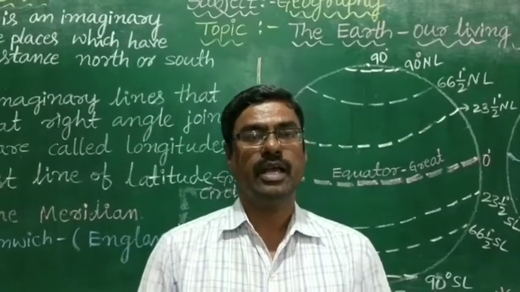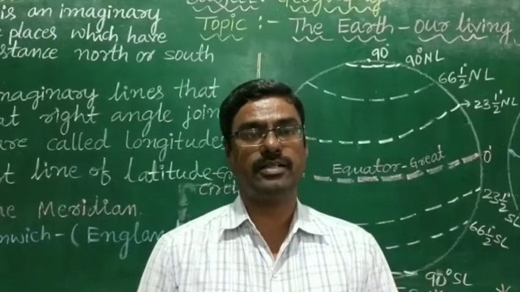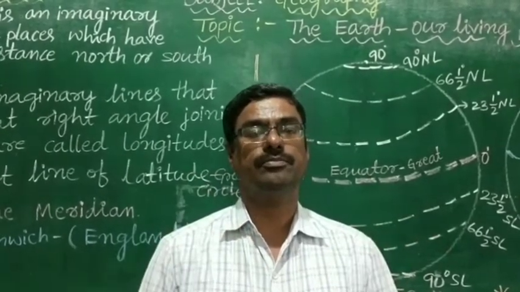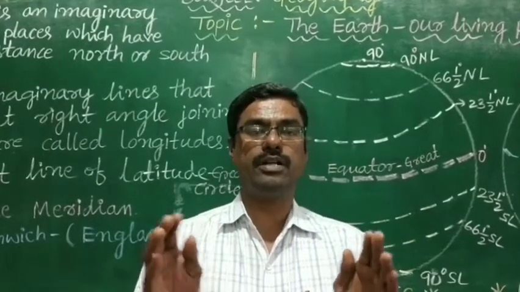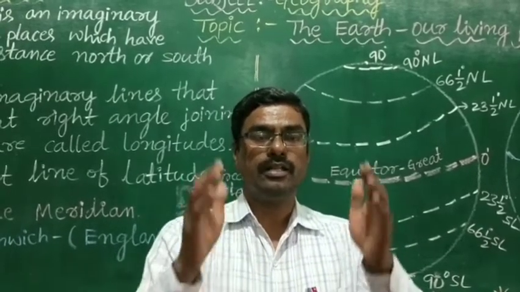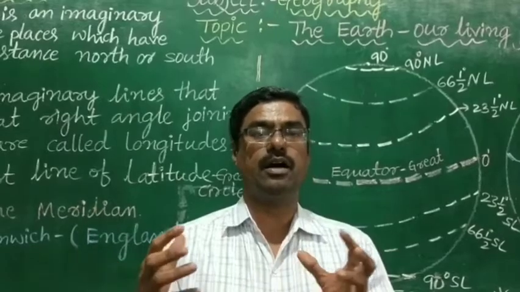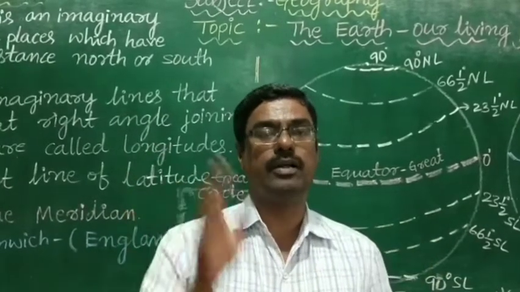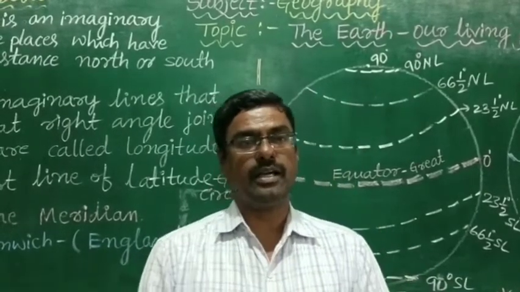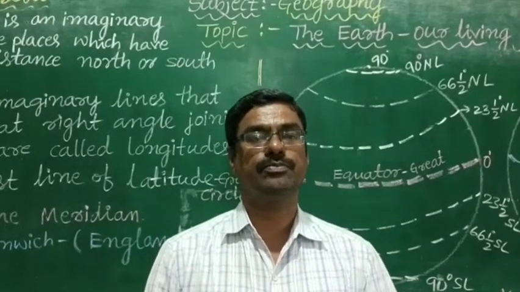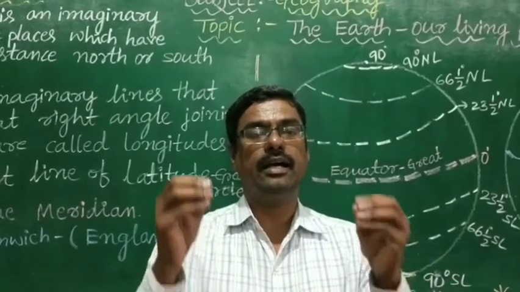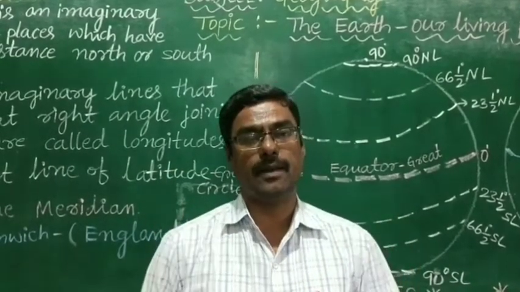Good morning, students. We had learned Earth is our living planet, the different names of Earth, size and shape of Earth, distribution of land and water bodies on Earth, the continents and oceans of the world. The northern hemisphere and the southern hemisphere are also known as land and water hemisphere in the last class. Today we shall study about the latitudes and longitudes, time and longitude, the standard time and the international date line.